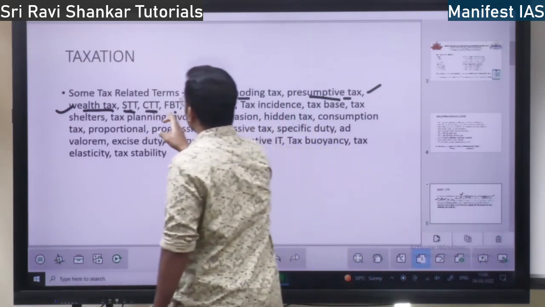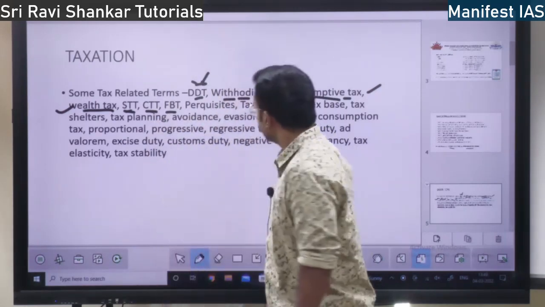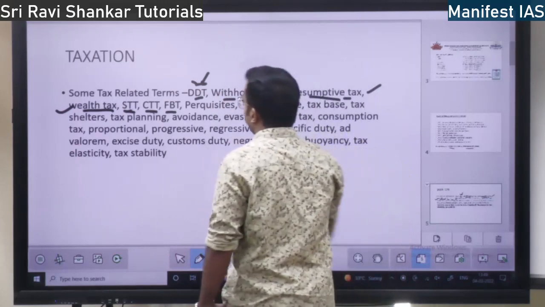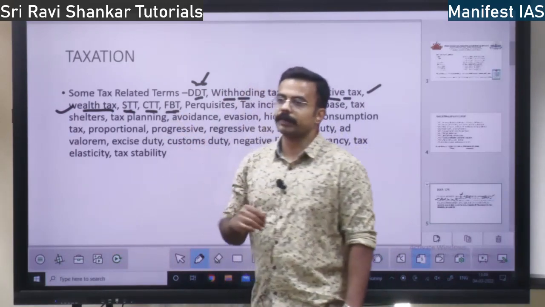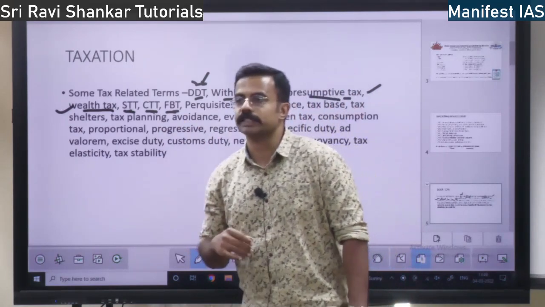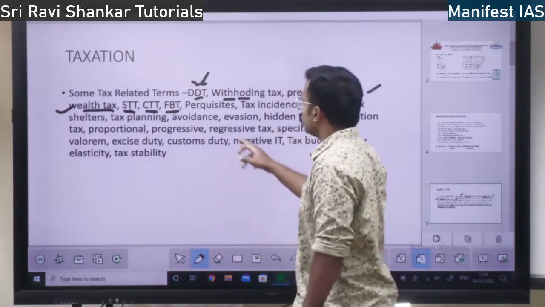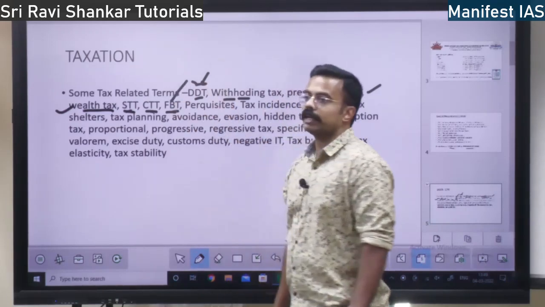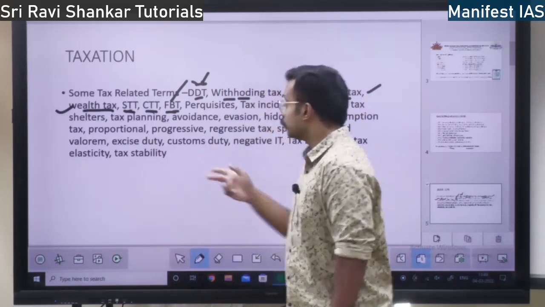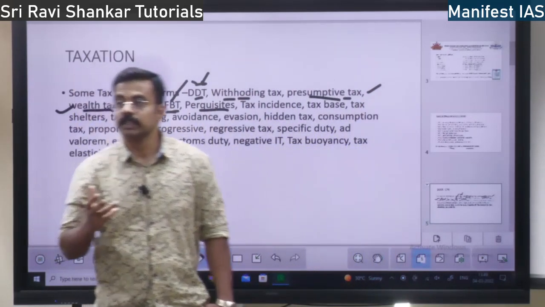Next, you have fringe benefit tax. Fringe benefits: suppose you are working in a company, there are so many facilities available to you, gym facility, transport facility, so many things. Upon that, tax is imposed, that is fringe benefit tax, right? And next you have perquisites. Perquisites means similar to perks.